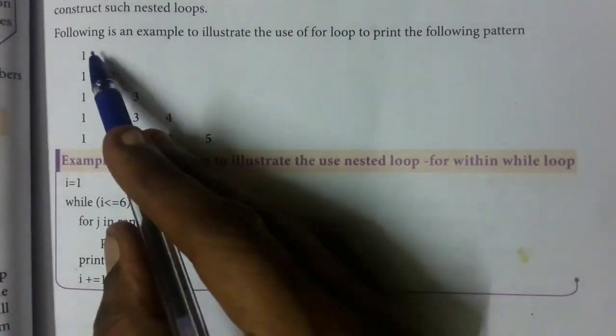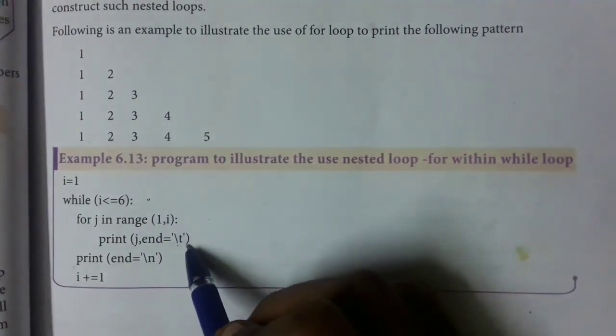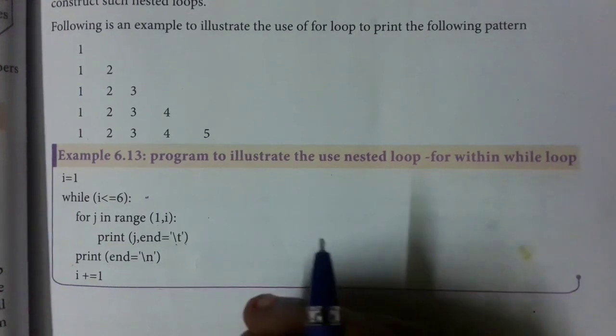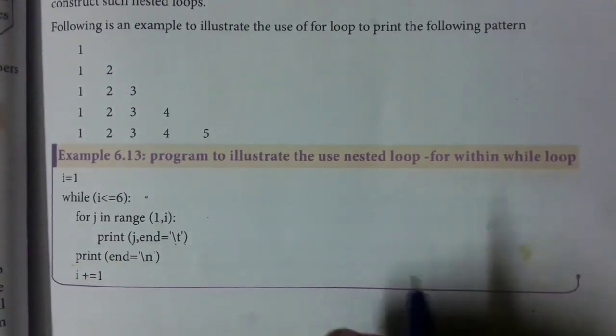\n is used to print the value next in the second line. \t is used to give the space between the values. This is the example for nested loop. More than one loop we have in the same program.